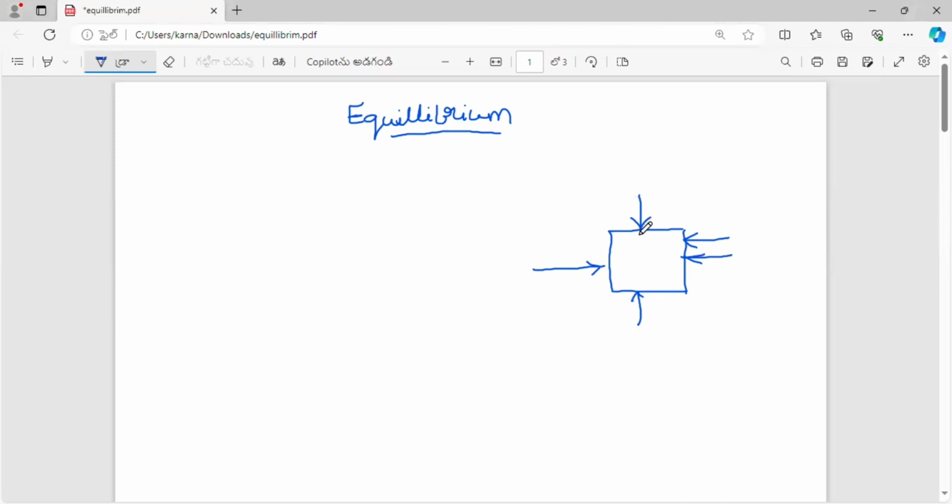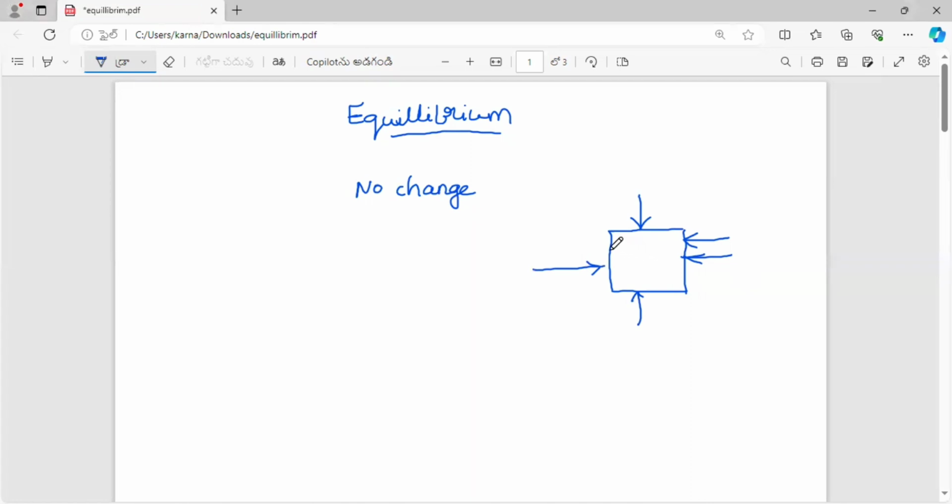From an engineering mechanics point of view, if a number of forces are acting on a body, even then there is no change in its position. That means there is no movement in the body.